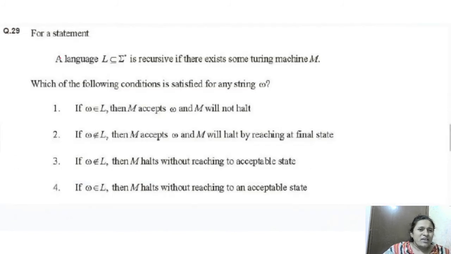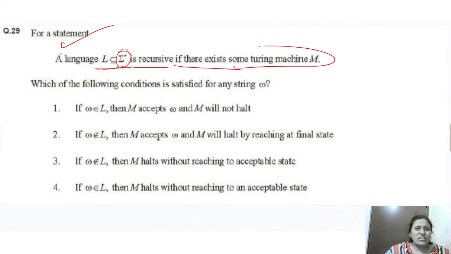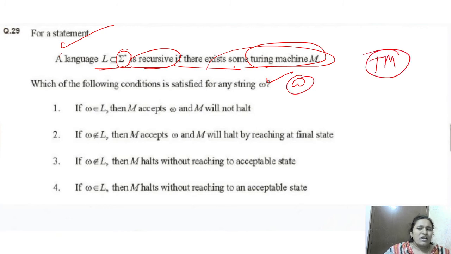Next one is: a language L belongs to sigma star is recursive if there exists some Turing machine M. Okay, it is recursive then if there exists a Turing machine M, right? Which of the following conditions is satisfied for any string W? This is a Turing machine. If W belongs to L, then M accepts W and M will not halt.